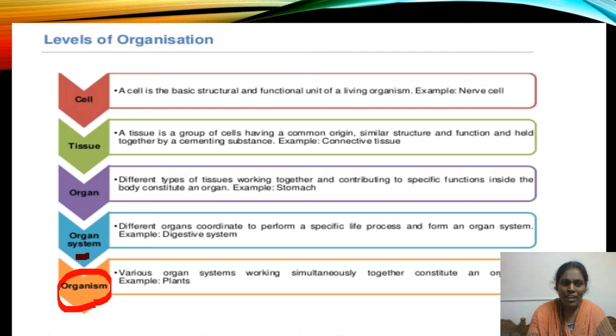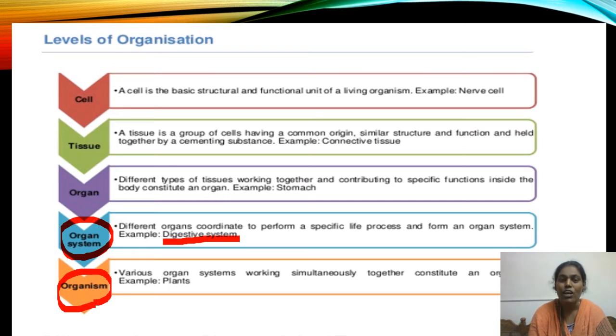If you observe one organ system, different organs which perform a specific life process form an organ system. For example, the digestive system is one organ system. In this digestive system, so many organs are there, like esophagus, stomach, small intestine, large intestine, rectum, anus.